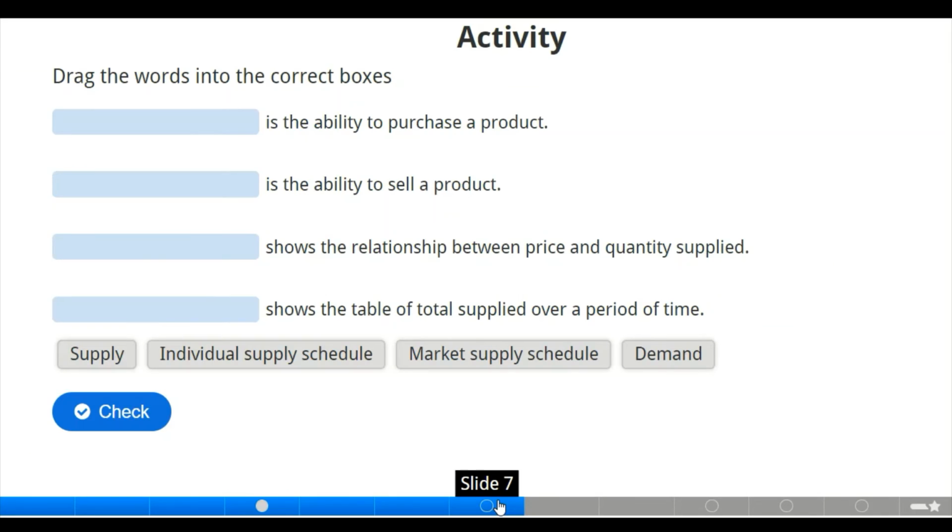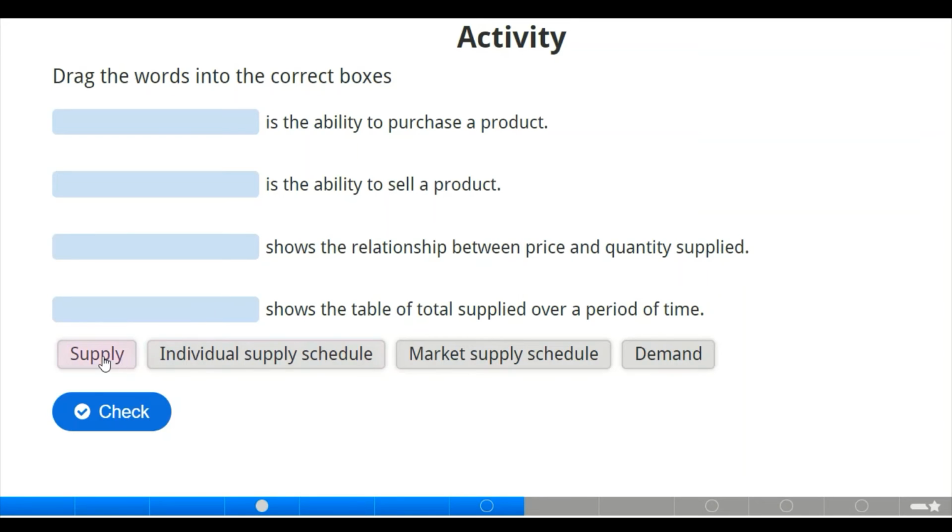Now moving to the next slide, we have an activity where we have to drag the word into the correct boxes. Dash is the ability to purchase a product. I know we have taught this before, but you have to guess the answer. The second one says dash is the ability to sell a product, and the third one says dash shows the relationship between price and quantity supplied, while the last one says dash shows the table of total supplied over a period of time. Now let us look at the options.